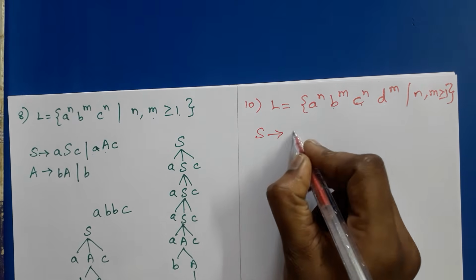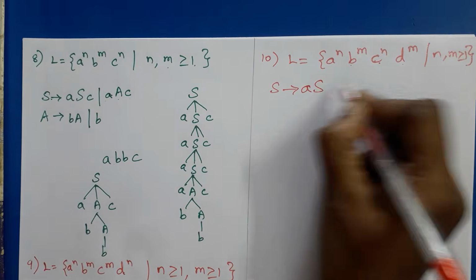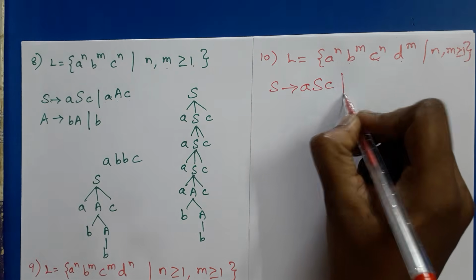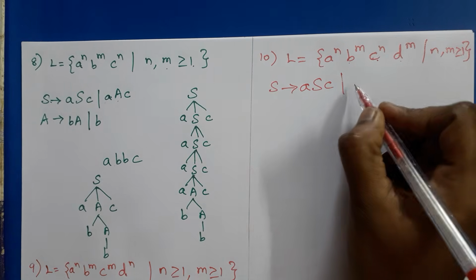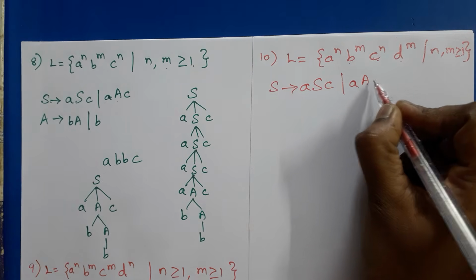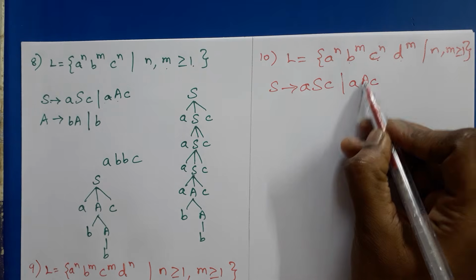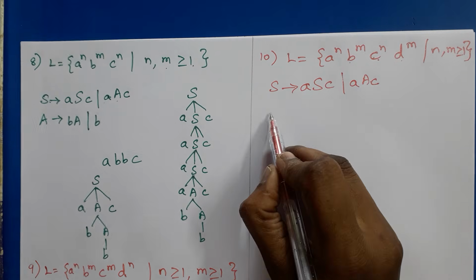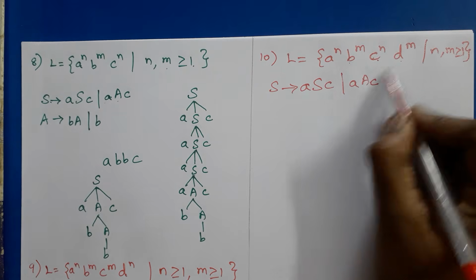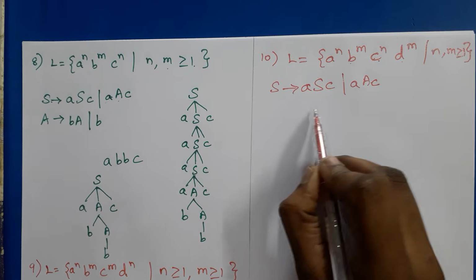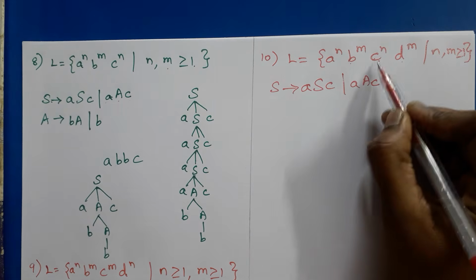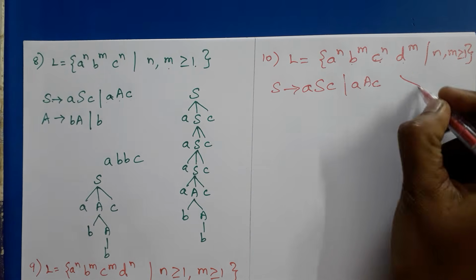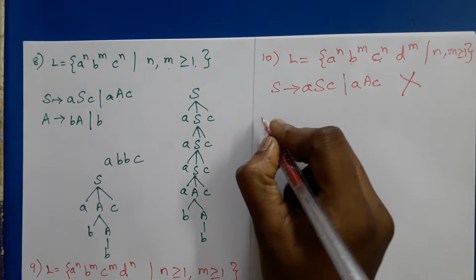If we try to construct it, we will get A, S, C, but repeatedly we need to get this and A, C. Then for this A, we have to get B's and D's equal. We cannot retrieve it because C's are in between. So this is not a context-free grammar.